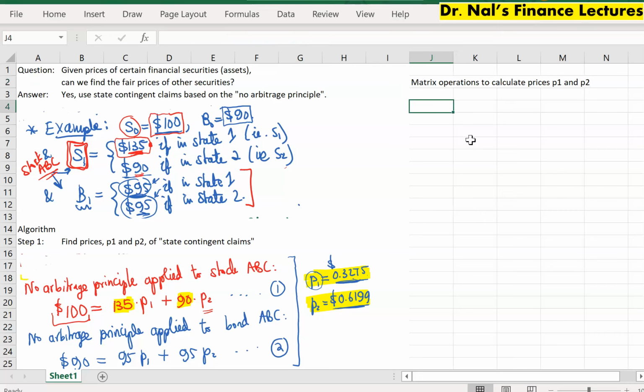All right, so all we need is the coefficients of the equation, which is basically 135, 90, and 95 and 95. So that's effectively our coefficient matrix. Let's call it A. So all we need is first to take the inverse of it and multiply it with the value vector, which is 190. So A inverse